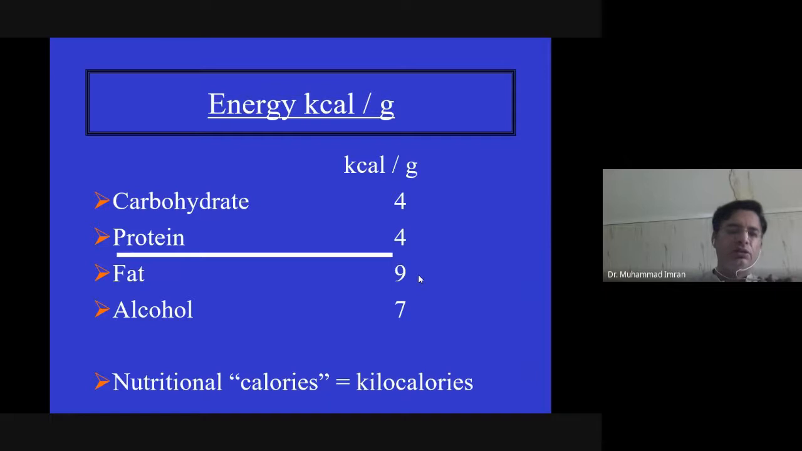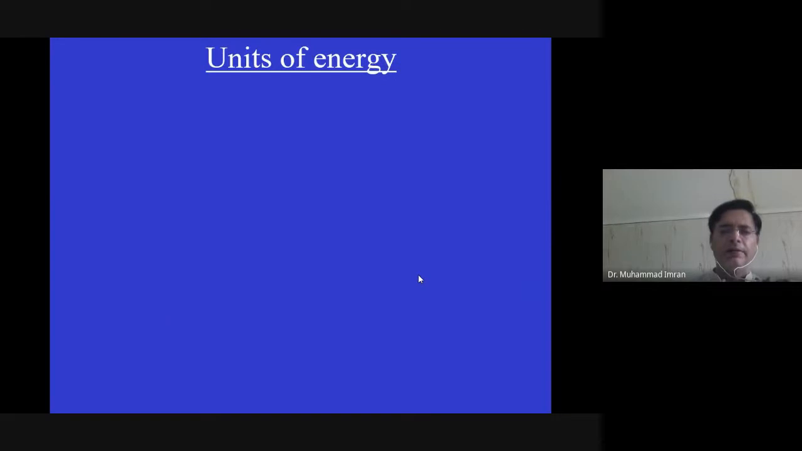So, as you know, 1 gram of carbohydrate or protein produces 4 kilocalories of energy per gram, and fat produces 9.3 kilocalories per gram. Alcohol produces 7 kilocalories per gram.